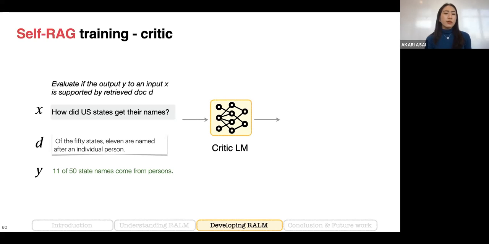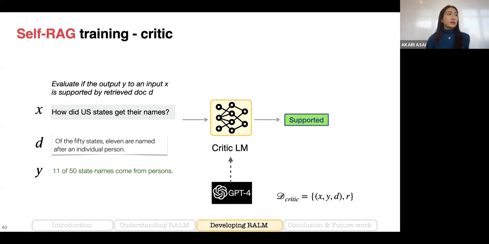This critic model takes the input instruction X, the document D, and the output Y, and generates the correct reflection tokens. For example, in this case, we have to predict if the output Y is supported by the document D, and the answer should be supported because Y is fully supported by D.